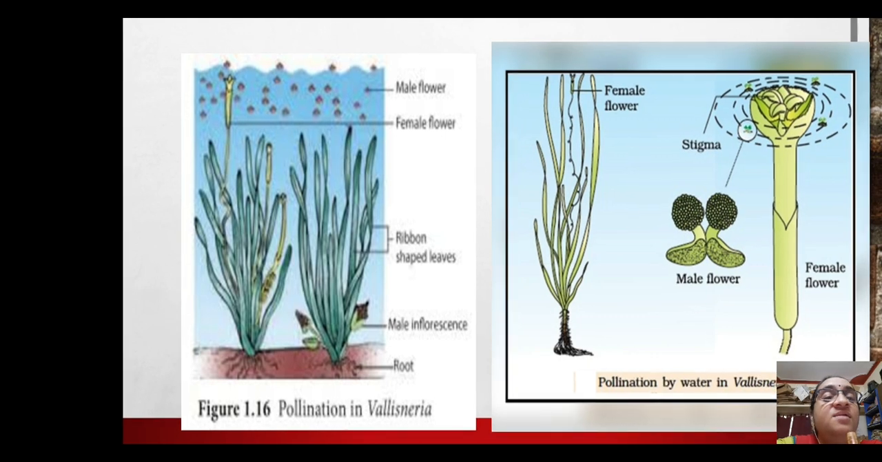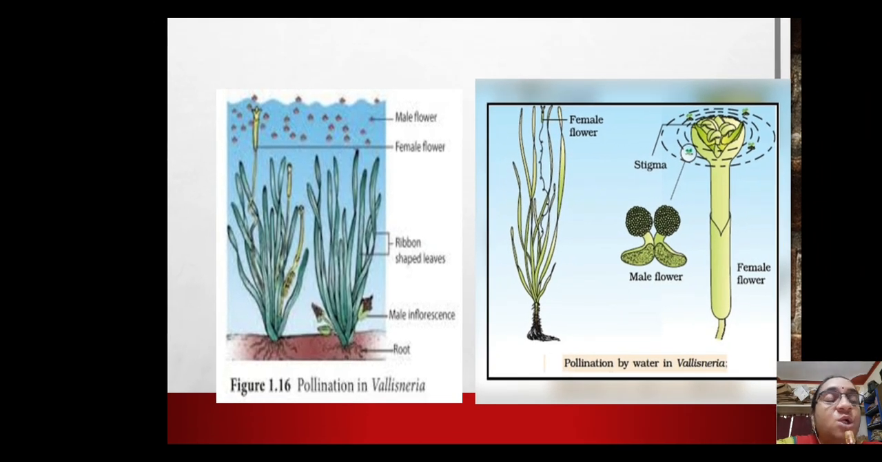If the pollen grains have to float on water, what do we expect? The pollen grains should be light in weight, and they should have a mucilaginous covering, isn't it? So that they don't absorb water and don't get wet. If they got wet, the weight of the pollen grain would increase and it would sink to the bottom, but that should not happen. So these pollen grains have a mucilaginous covering, and this is an example where pollination occurs on the surface of the water.